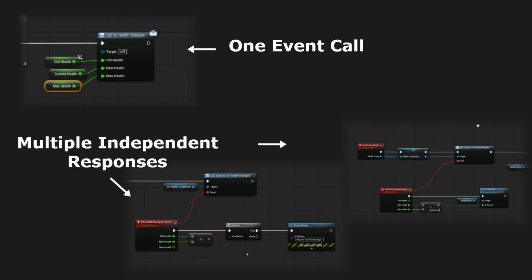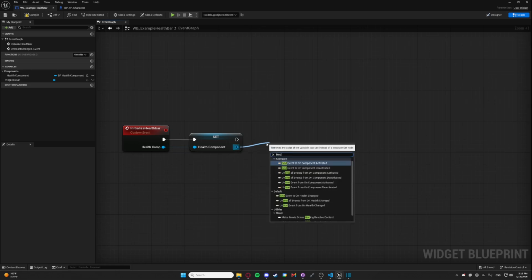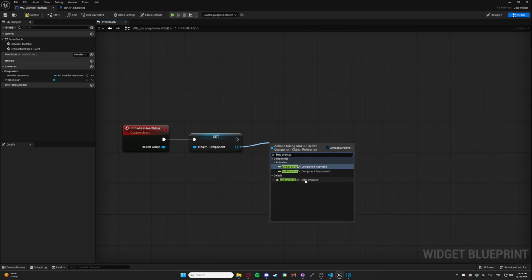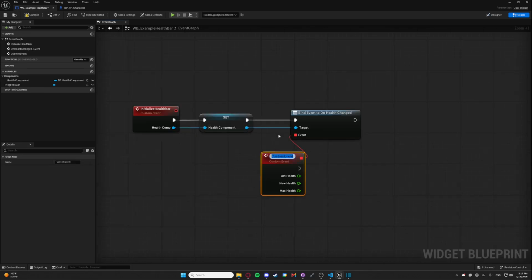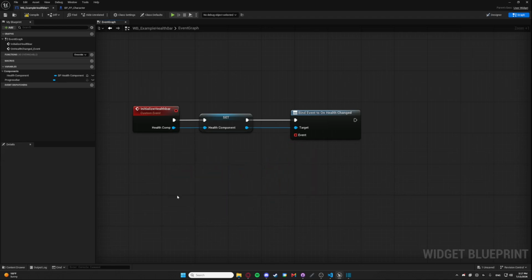and both systems independently decide how to respond. Instead of assign, we could also use bind event. Assign is a convenience node that automatically creates and binds a matching event. Bind gives us more manual control. We can connect a compatible custom event or use create event to select a compatible function.